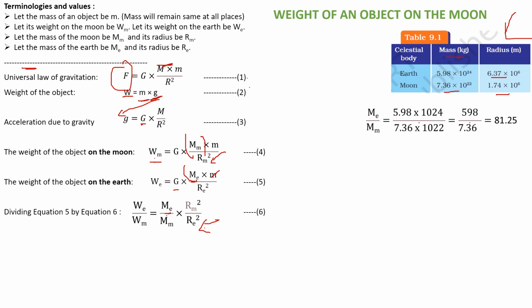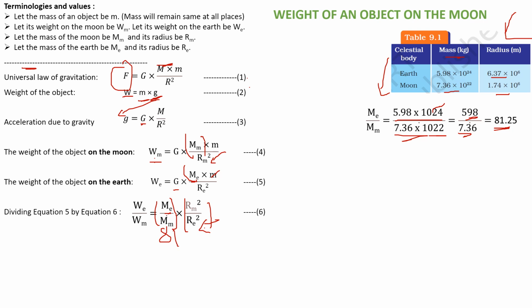Now let's understand. See, we have got two ratios, right? Ratio of the masses, ratio of the radii. Let's understand what the ratio is. Look at this, it is taken from the table itself. If I take 5.98 into 10 to the power 24, and 7.3 into 10 to the power 22 here, that is equal to 598 divided by 7.3, which is approximately 81. So this ratio is 81.